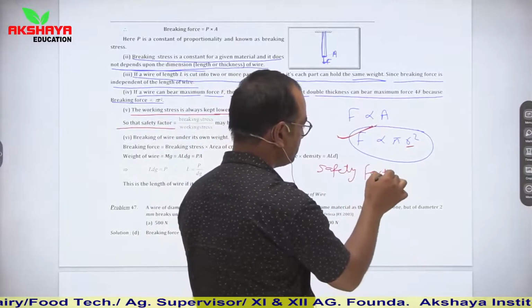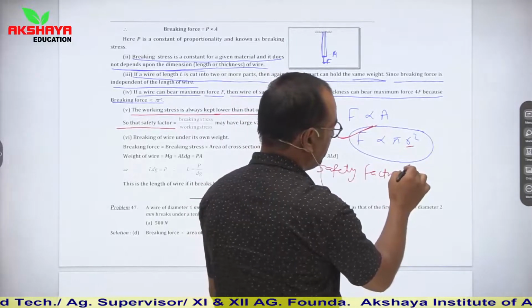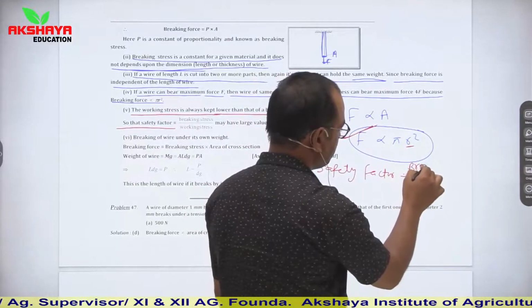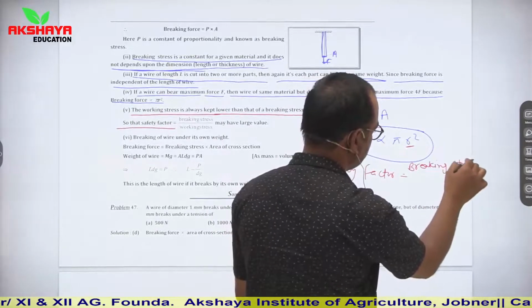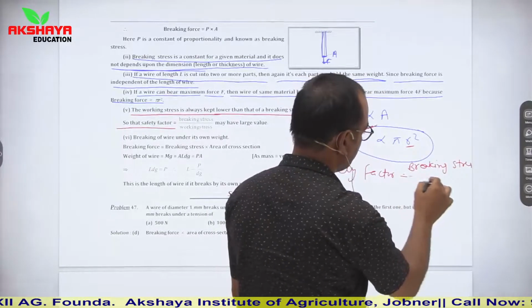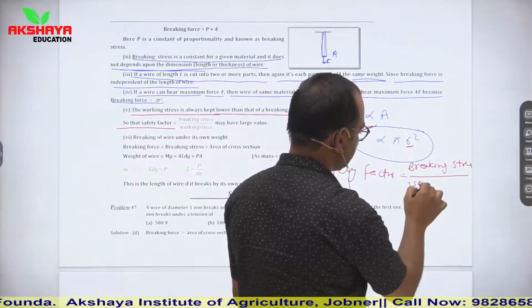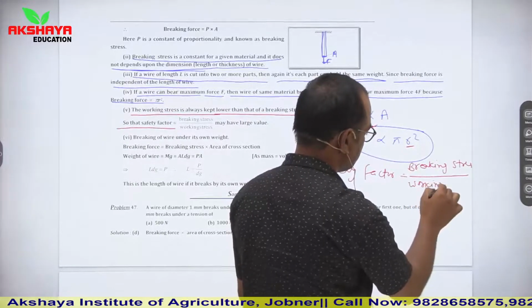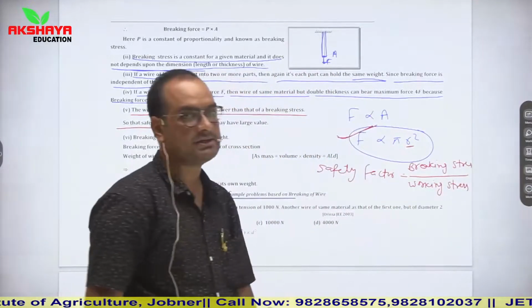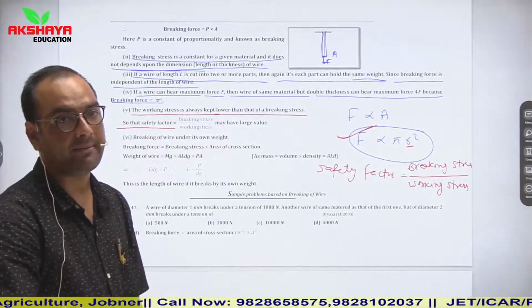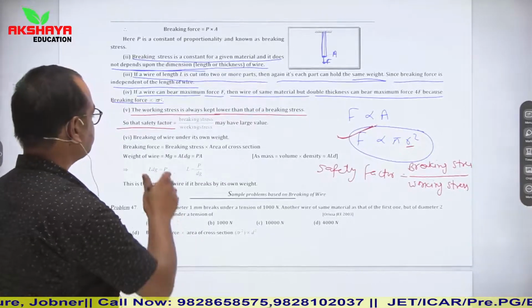So here safety factor is equal to breaking stress with respect to working stress. Safety factor is simply a numeric value. It is a dimensionless and unitless quantity.